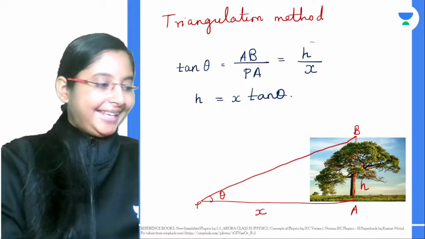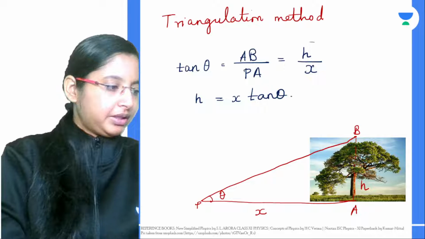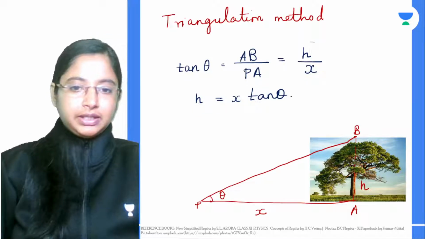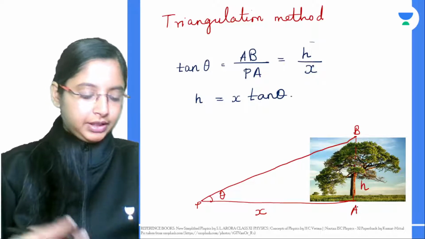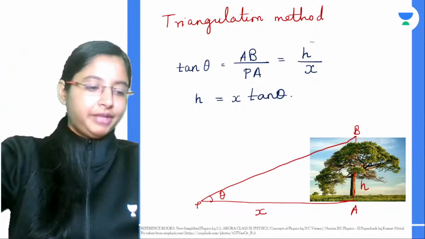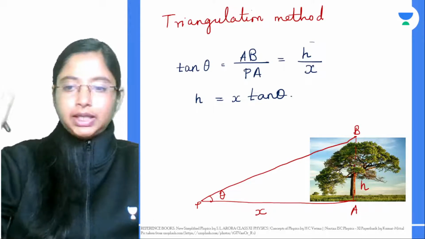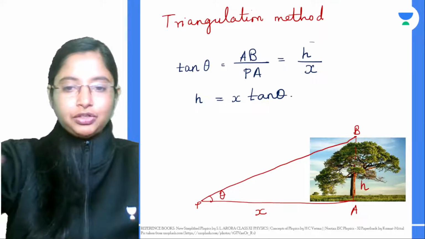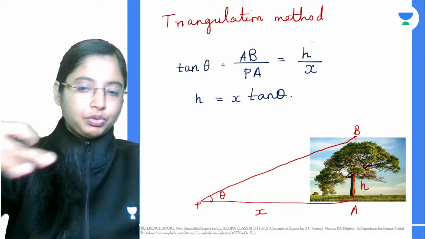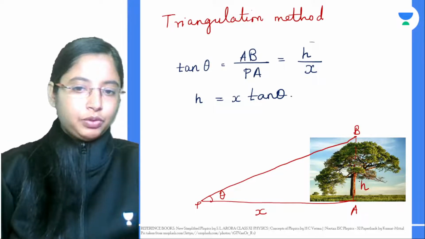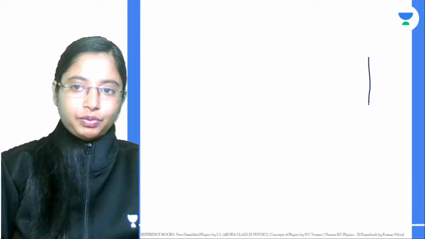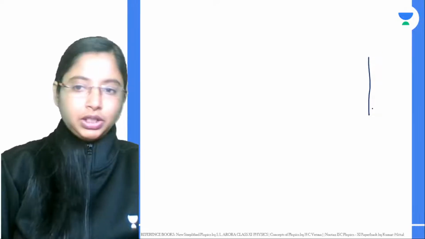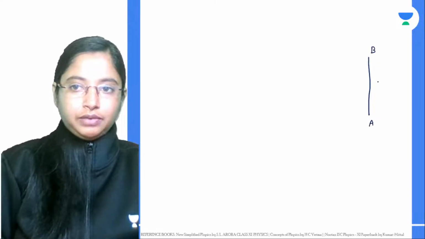In the same triangulation method, what if we cannot measure this x distance? Let's say you see a far away mountain, kilometers away, and you cannot measure how many kilometers it is. You can't keep measuring. Very far away. In that case, what do we do? Let's say this is the height of the object we want to measure, a mountain. This is again AB. This is the height we want to find.